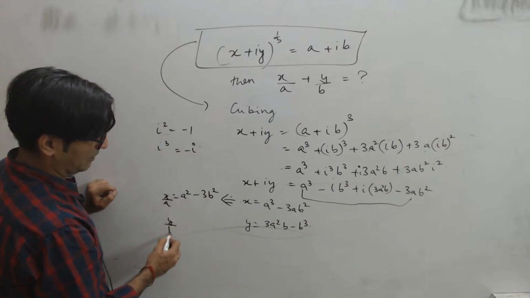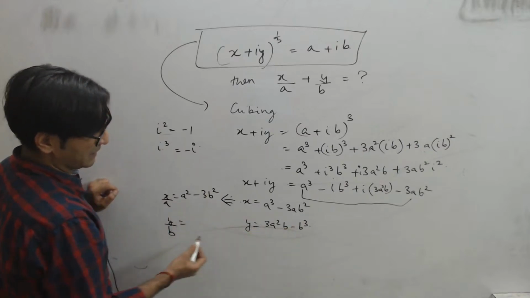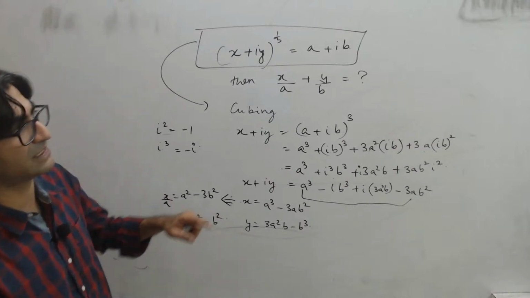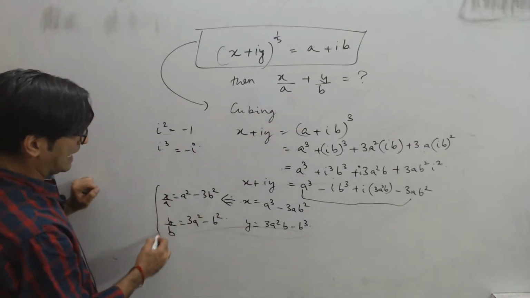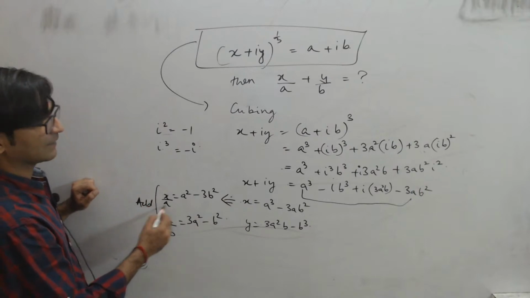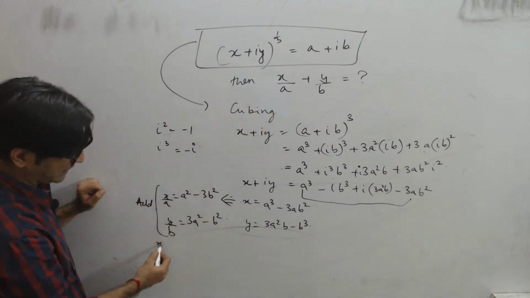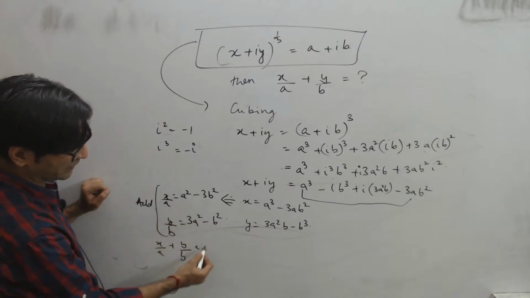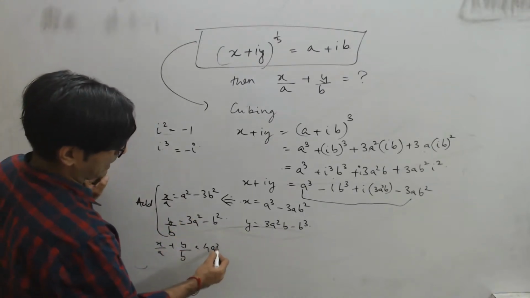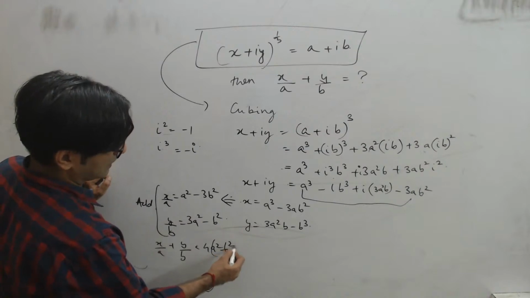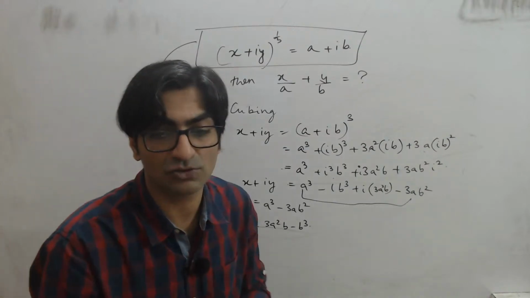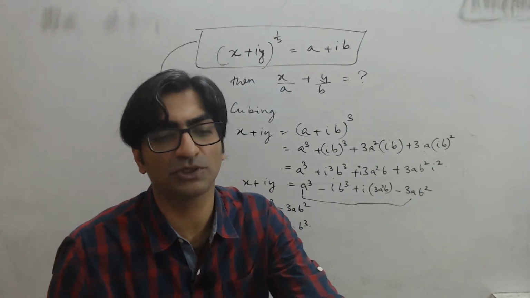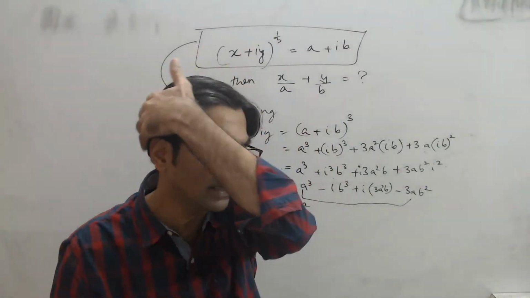And similarly, y upon b: divide this by b, I'll get 3a square minus b square. And then the question asked me for their sum. So x by a plus y by b will become a square plus 3a square, which is 4a square, minus 4b square. So 4 times (a square minus b square). That's option A.